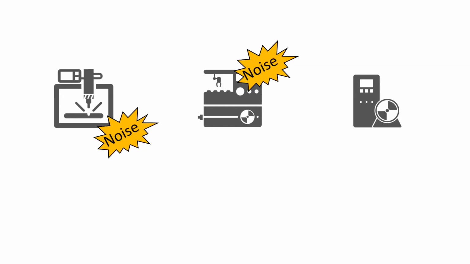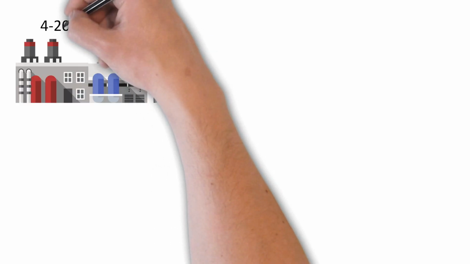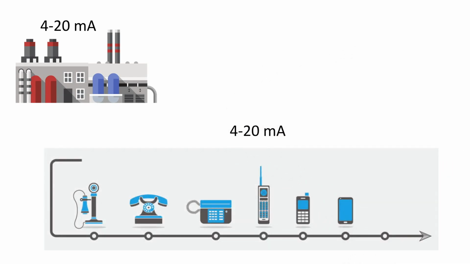Electrical equipment on the factory floor produces electrical noise. Analog signals are more susceptible to interference, which can affect process accuracy and reliability. Using twisted shielded cables can lower the effects of noise on electrical signals, but it is not a bulletproof solution, nor is it cost effective. For any number of reasons, some automation facilities still rely solely on 4 to 20 milliamp signaling, but many network installations have migrated to digital field buses due to the value propositions. Field buses offer additional functionality and tackle many limitations of 4 to 20 milliamp communication.